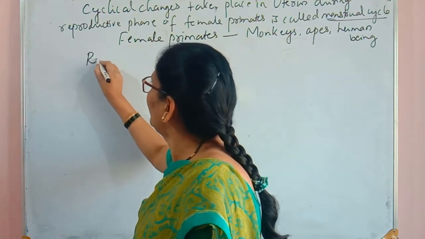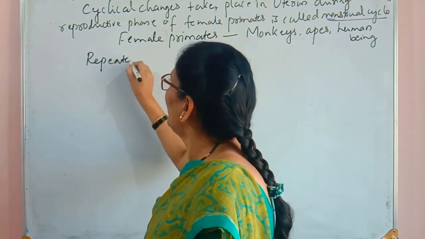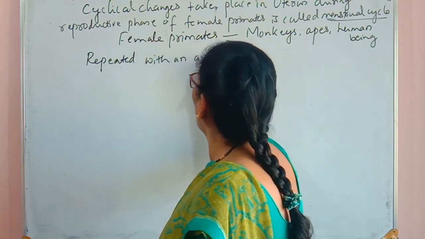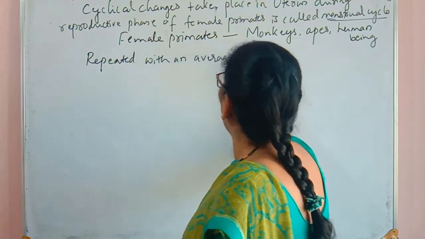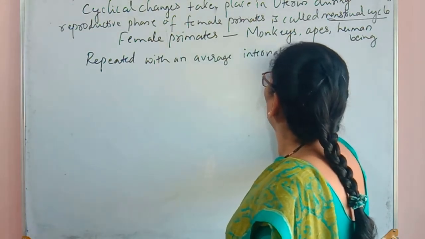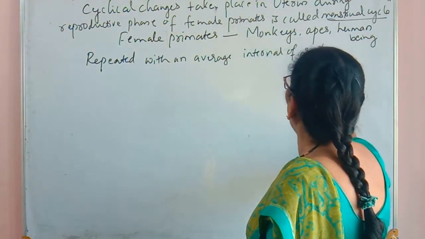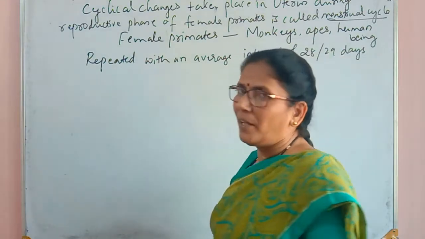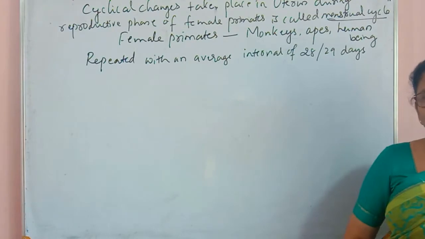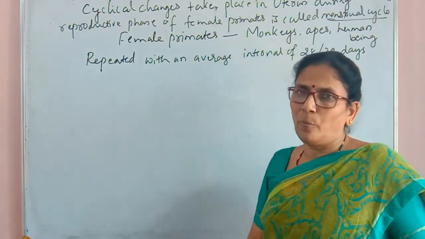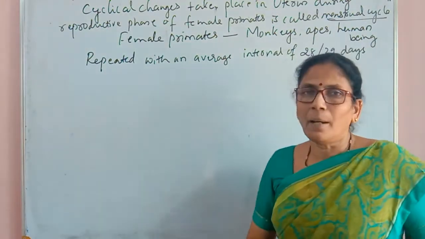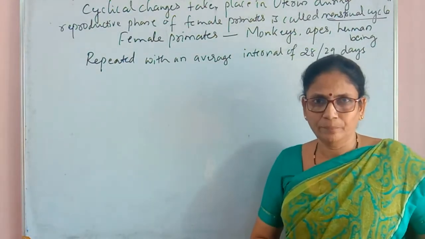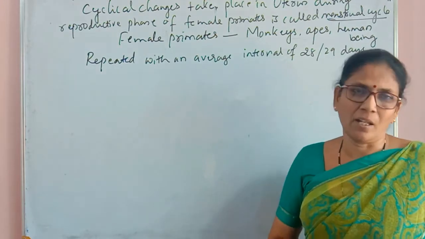It's repeated with an average interval of 28 to 29 days. It may be variable, plus or minus 2 days in some women. The menstrual cycle starts at puberty. That is called the menarche.